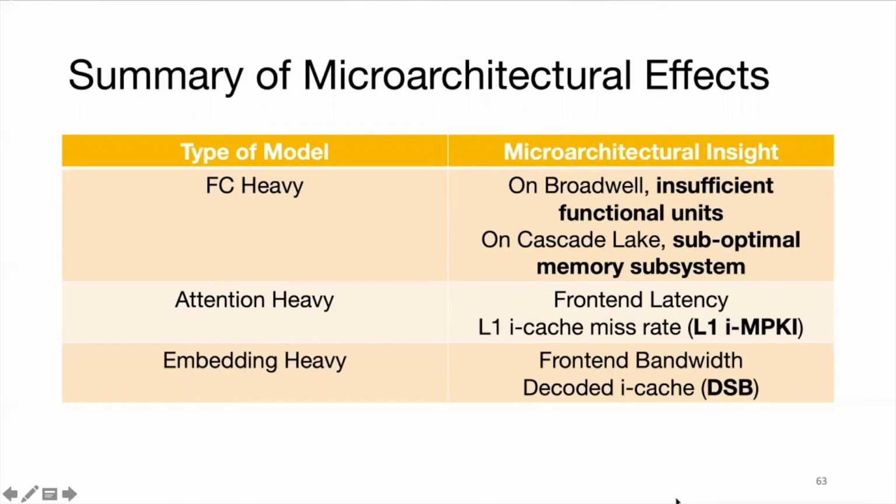Now, for these attention-heavy models, we're usually front-end latency bound, and we can see this through the L1 instruction miss rates. Lastly, for these embedding heavy models, we're usually front-end bandwidth bound, and we can see this from the decoded iCache.